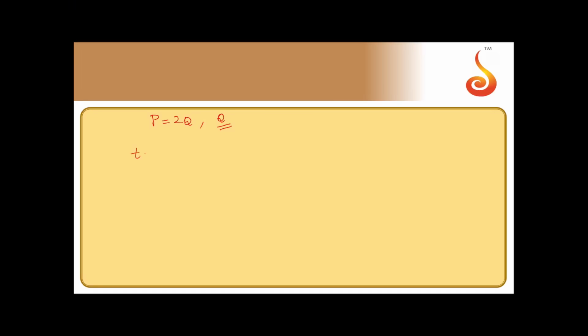So the angle made by the resultant with Q is given by tan beta is equal to P sin theta divided by Q plus P cos theta. See, the angle between resultant and P is given by Q sin theta divided by P plus Q cos theta. This is equal to tan alpha. This is tan alpha, this is tan beta, this is the other angle. So alpha plus beta should be equal to theta. Now they have given beta is 90 degree, it is perpendicular to the smaller force.